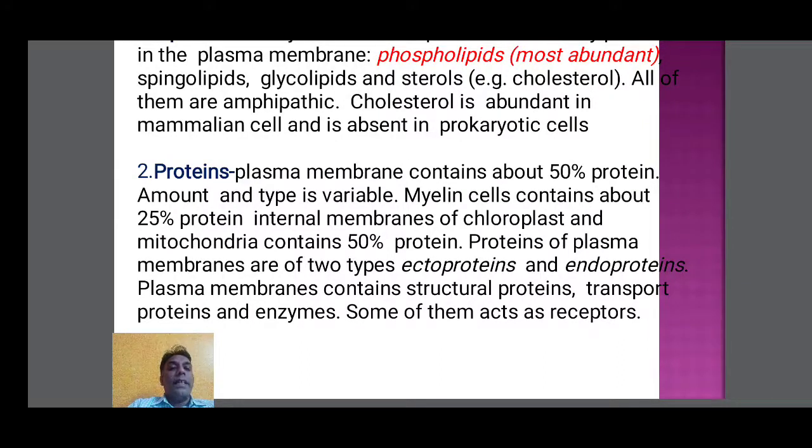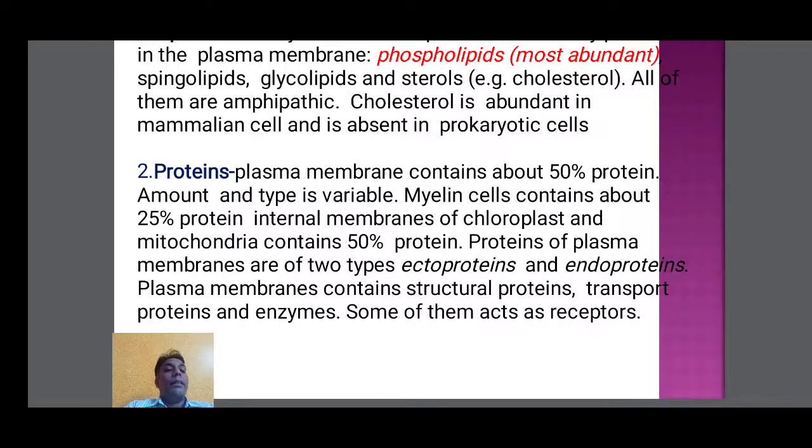Myelin cells contain about 25% protein. Internal membranes of chloroplasts and mitochondria contain 50% proteins. Proteins of plasma membranes are of two types, ectoproteins and endoproteins. Plasma membranes contain structural proteins, transport proteins and enzymes. Some of them act as receptors. So the proteins are of two types, ecto and endo.